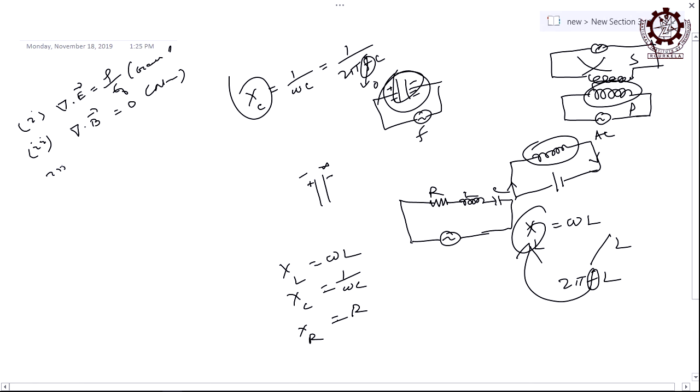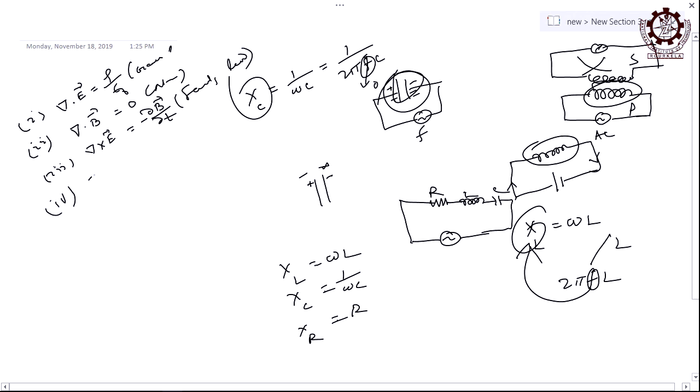Then third is del cross E, which is equal to minus del B by del t, which is nothing but your Faraday's law of electromagnetic induction.